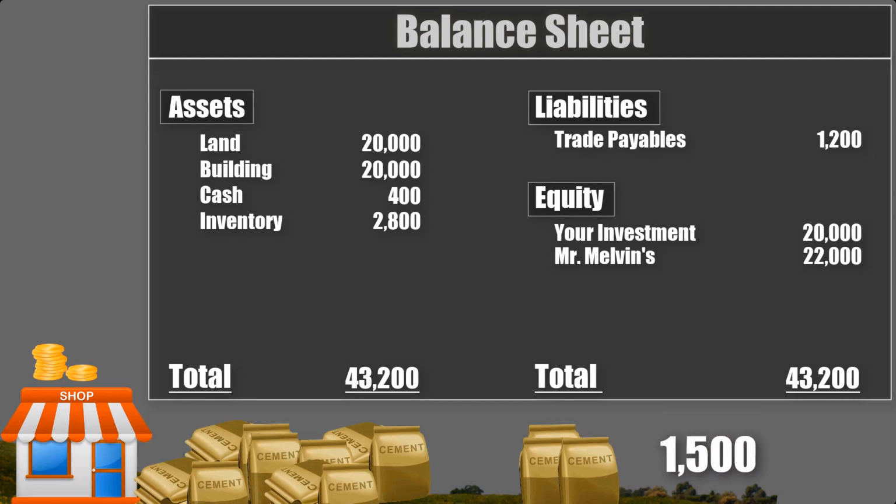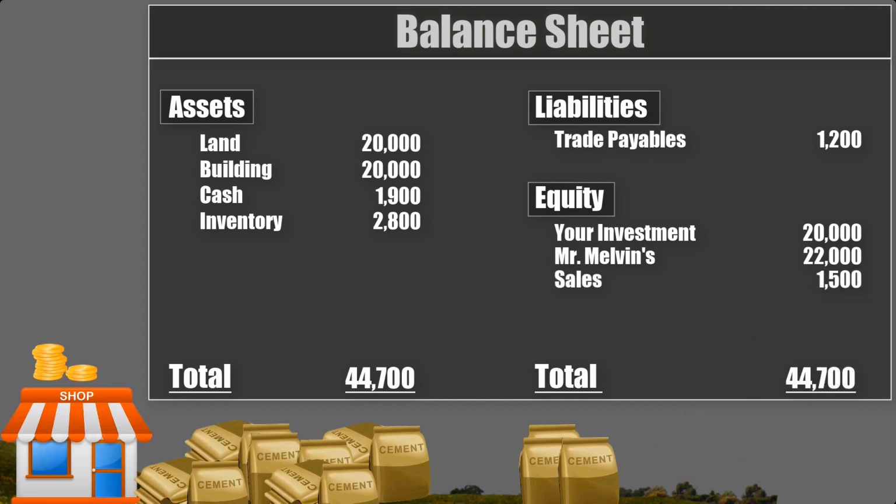Therefore, you add this amount to the previous cash balance. This money belongs to your business, so we have to add it to equity. But this is not an investment you made. It is not good to add it to your personal investment account. They are different in nature. The same applies to Mr. Melvin Investment. So we create a new equity account and call it what it represents. This increase in assets was due to a sale, so we call this account sales.